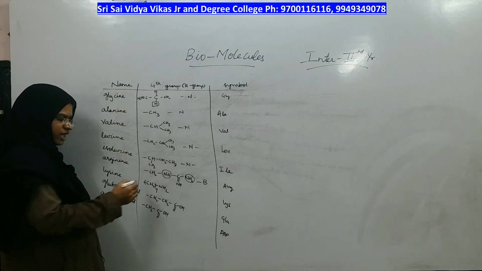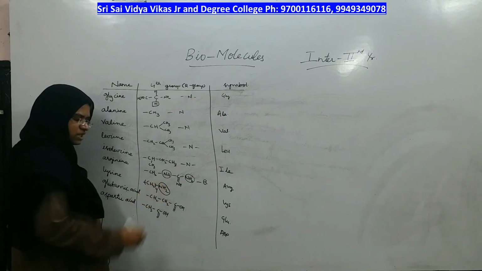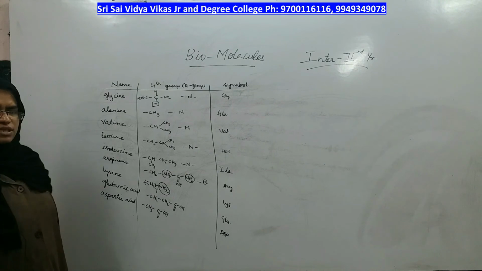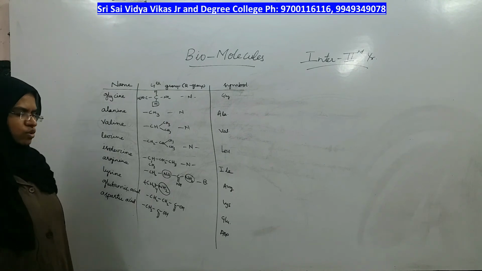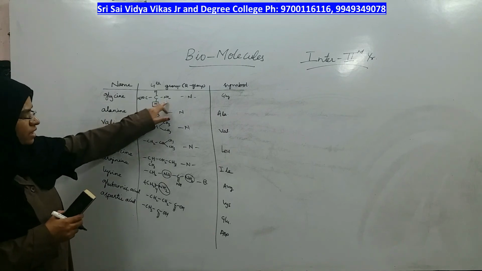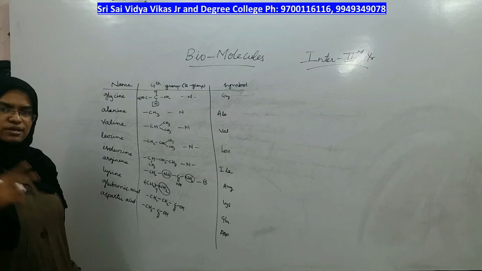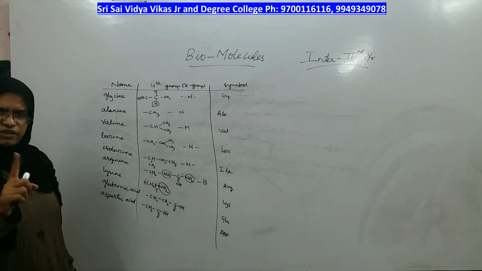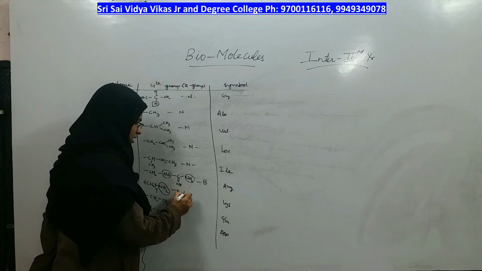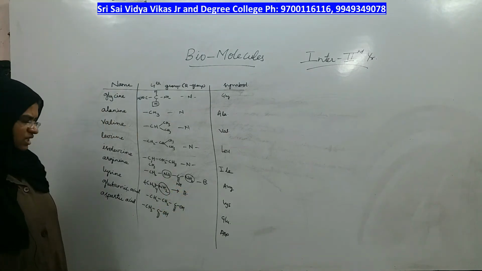On top of that, in the fourth group, can you see 1 more amino group present? Yes. So, are both the groups in equal number? No. You are having only 1 carboxyl group, but amino groups are more than 1. 1 already there, plus here 1 more. So, total 2 amino groups and total only 1 carboxyl group. That means amino groups are more than acid group. So, even lysine is also basic in nature.